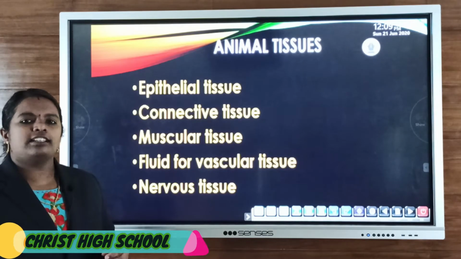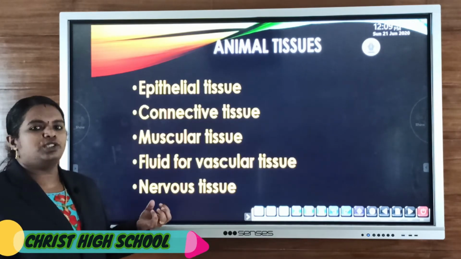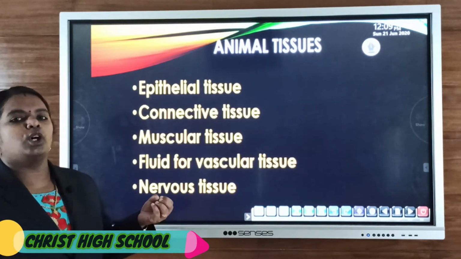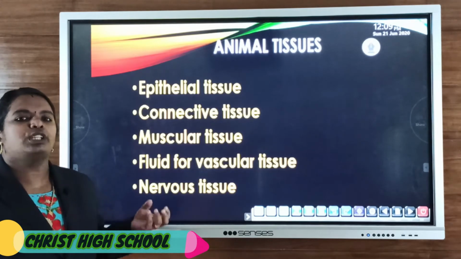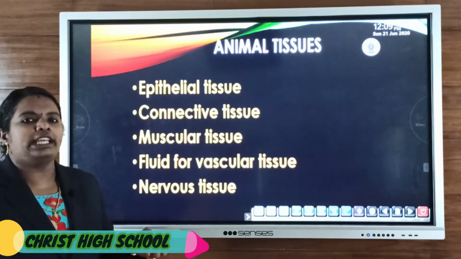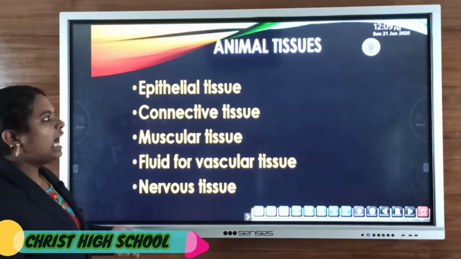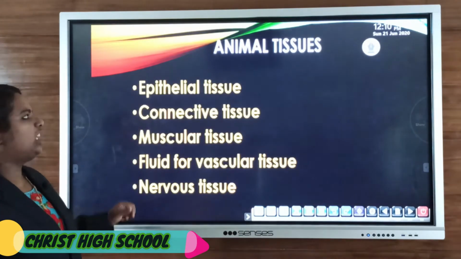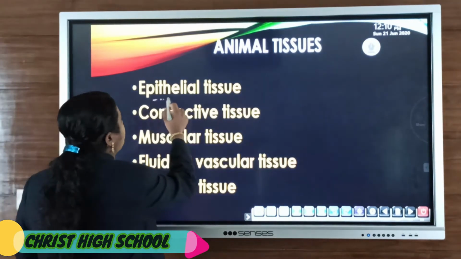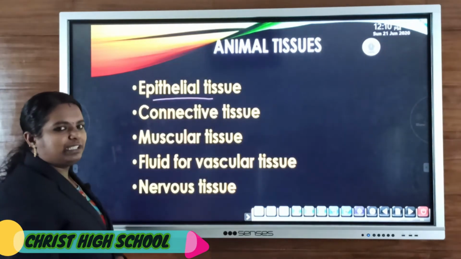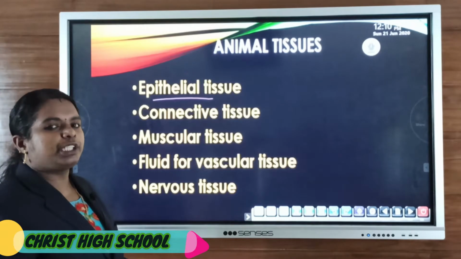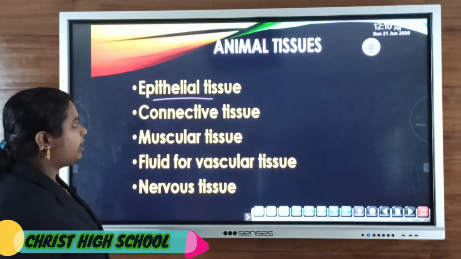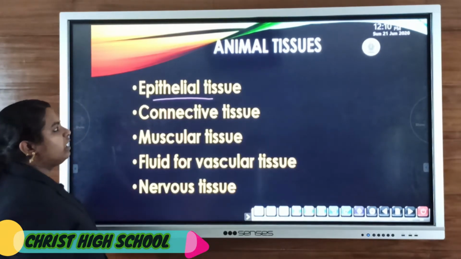An animal's body consists of animal tissues, which means groups of cells that perform similar functions and form tissues. The animal's body contains animal tissues which help to carry out different functions. The main type of animal tissue is epithelial tissue, which is mainly protective in function. It is the covering part, and it is protective in function.